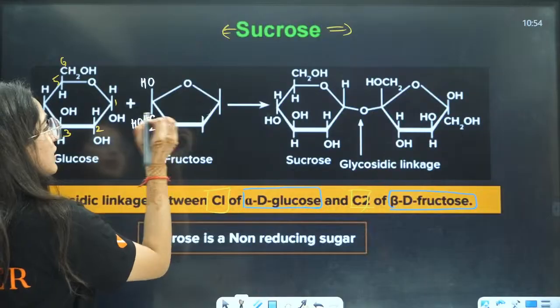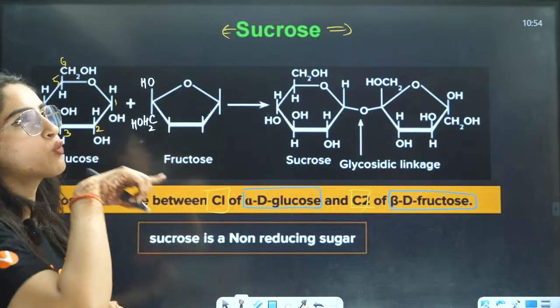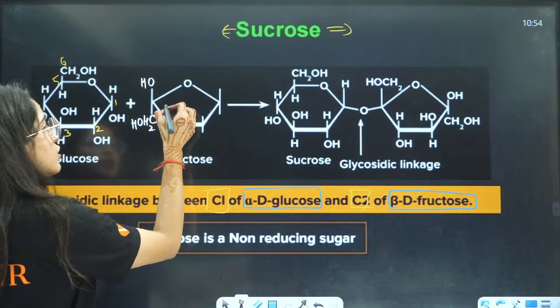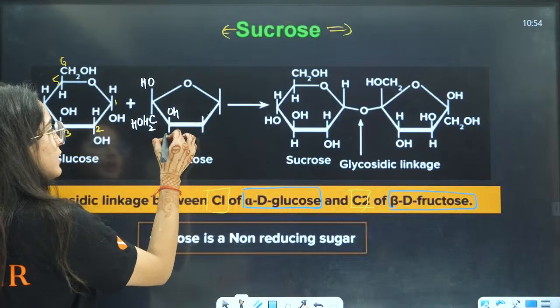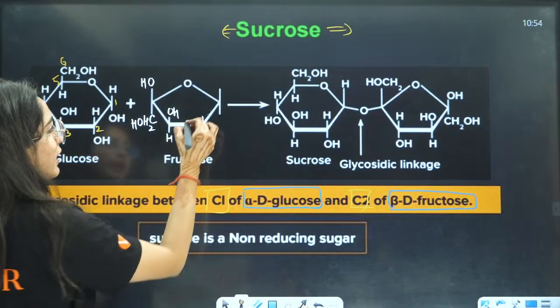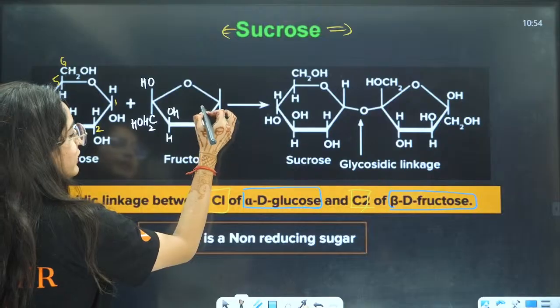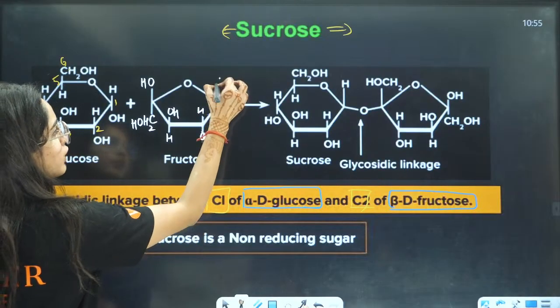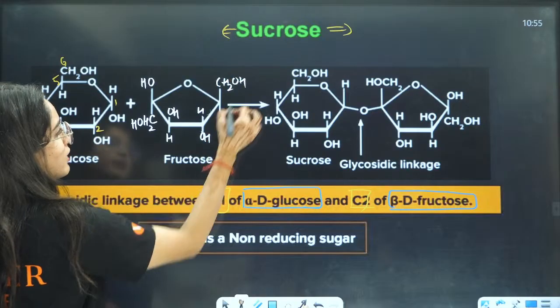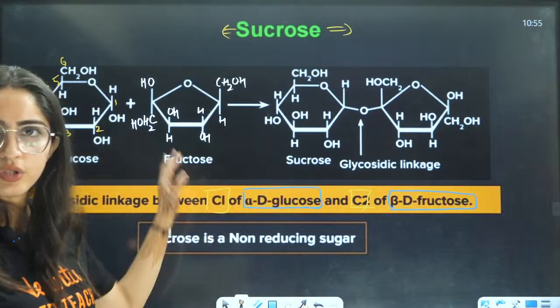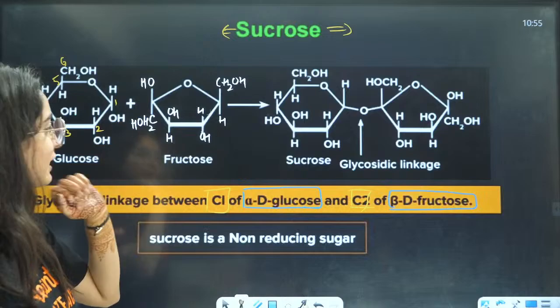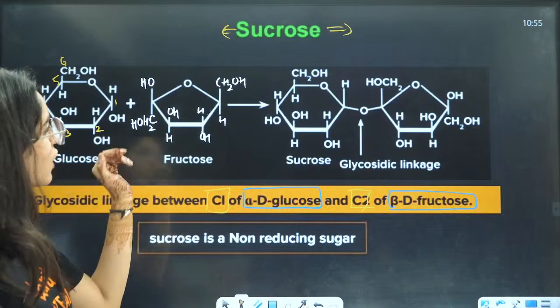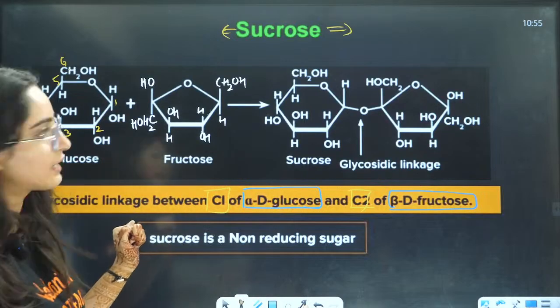On the third carbon, you have OH on the left side, so that is again upwards, right? Then on the right side, it is OH here. On the fifth carbon, you have CH2OH and this is H, right? So this is how beta glucose looks.